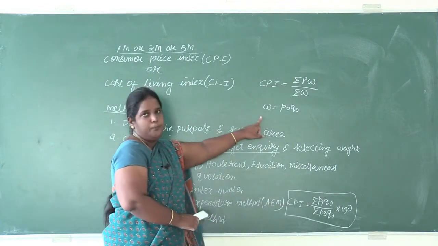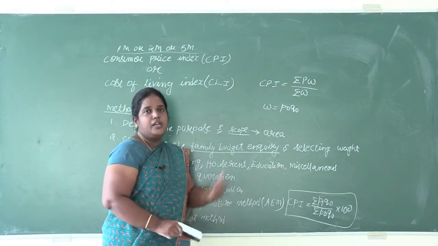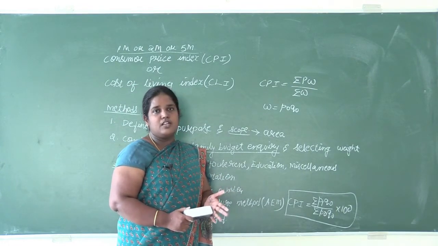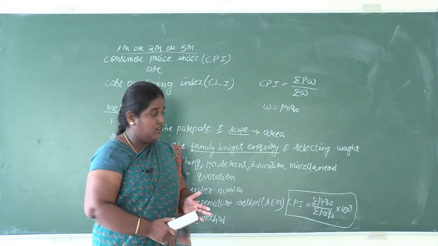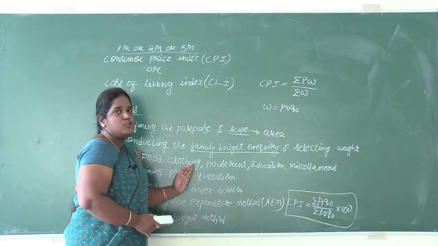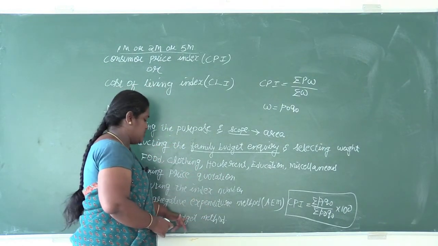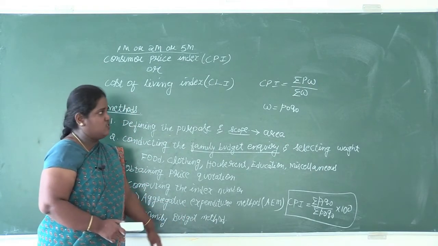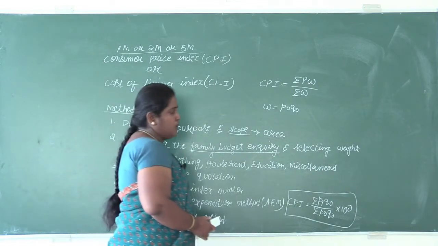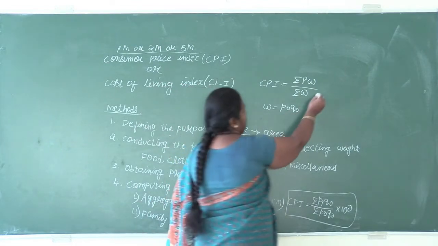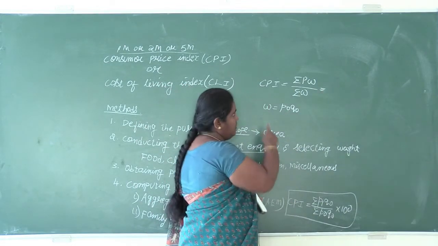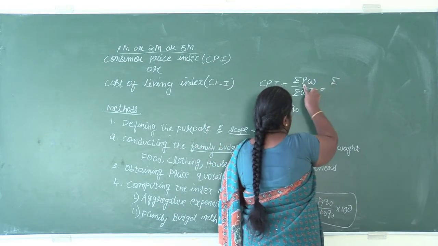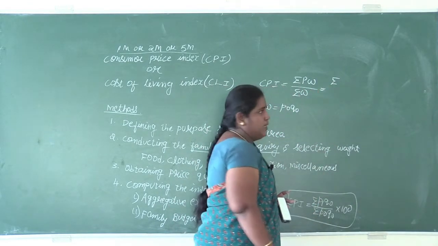Unlike in the index number methods, where each method gave different answers, here in the consumer price index, whether you use the aggregative expenditure method or the family budget method, the answer will be similar. How do we get that? We'll verify it here. What is the formula of P?